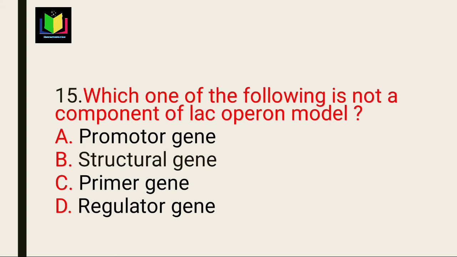Next question: which one of the following is not a component of the lac operon model? The lac operon model contains the operator gene, promoter gene, regulator gene and structural genes. The structural genes include three: lac Z, lac Y and lac A. Lac Z produces beta-galactosidase, lac Y produces permease and lac A produces transacetylase. In this question, the primer gene is not present in the operon model, so option C is the right answer.